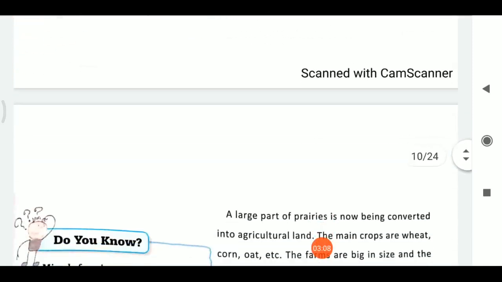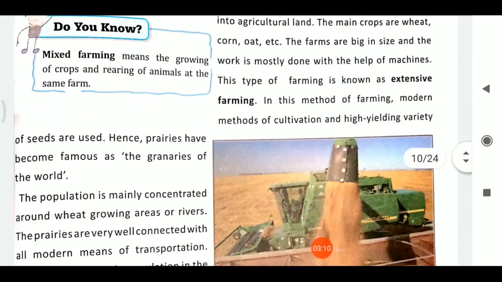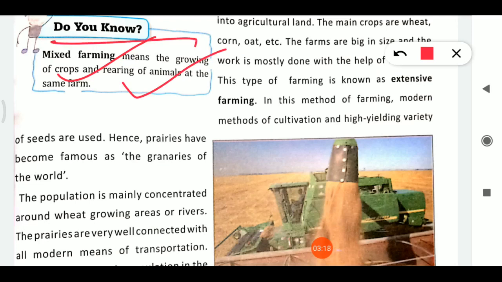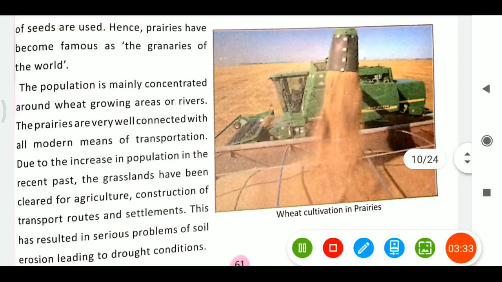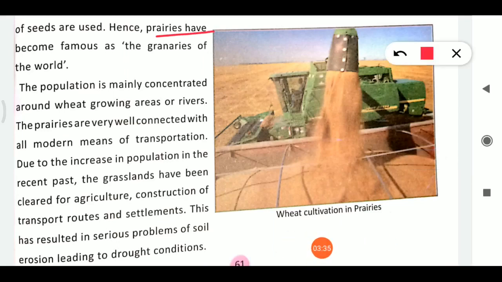One more thing here: mixed farming means the growing of crops and rearing of animals on the same farm. This is known as mixed farming. And extensive farming is that in which modern techniques or modern methods are used. The prairies are known as the granaries of the world.